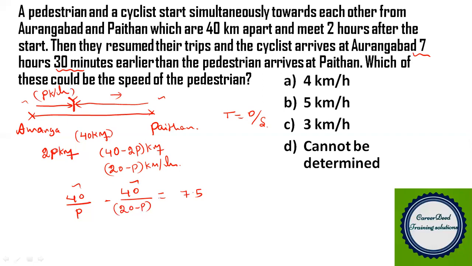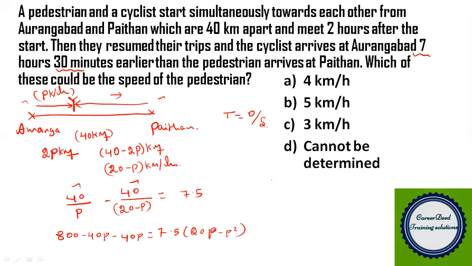So here we can frame an equation. Now try to solve this problem. When you solve it, how much do we get? 800 minus 40p minus 40p equal to, see, 20 minus p into p, you get 20p minus p square. When you multiply this to the right hand side, you get 7.5 into 20p minus p square.